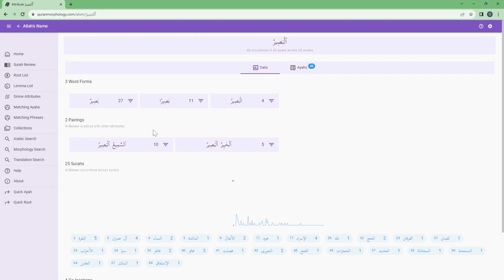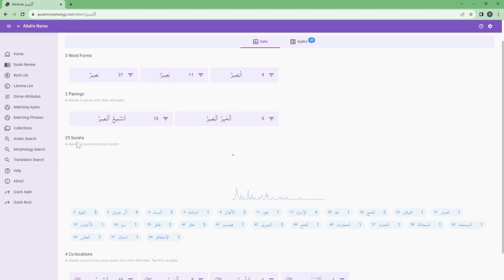Over here we have the pairings of an attribute. So the Al-Basir attribute is paired with 2 other attributes in the Quran: 10 times as As-Sami'ul Basir and 5 times as Al-Khabirul Basir. Over here we have the 25 surahs that Al-Basir appears in with its respective count.